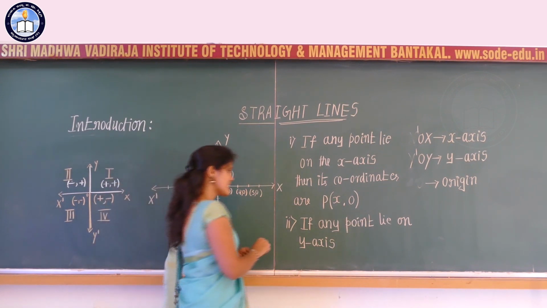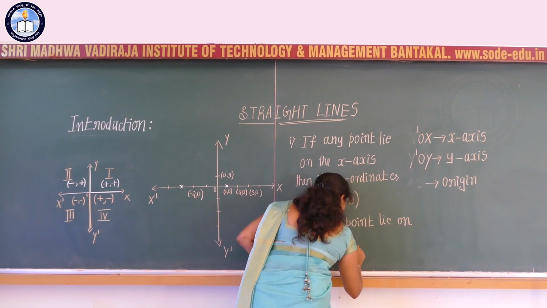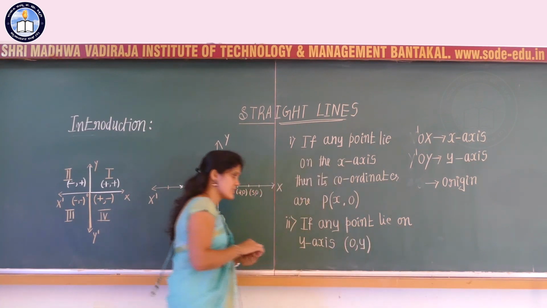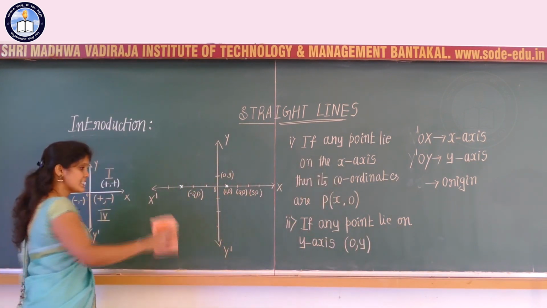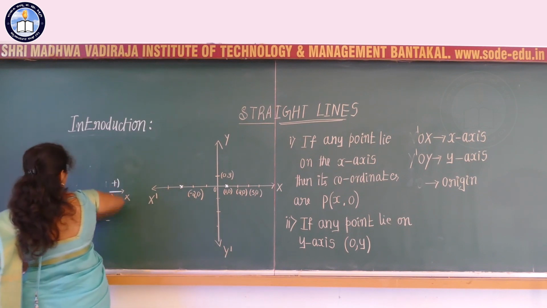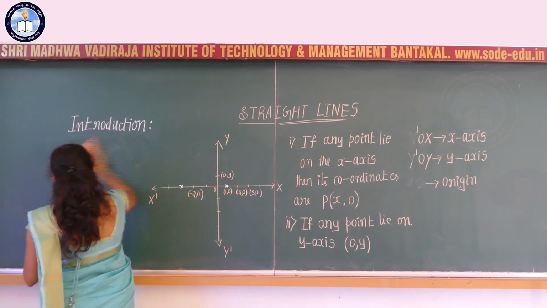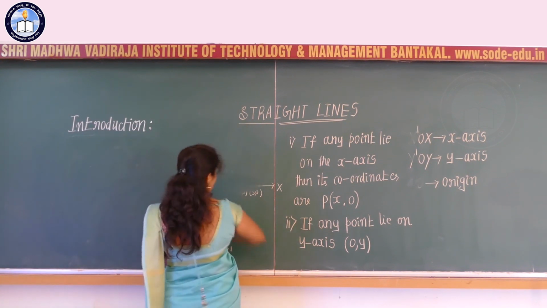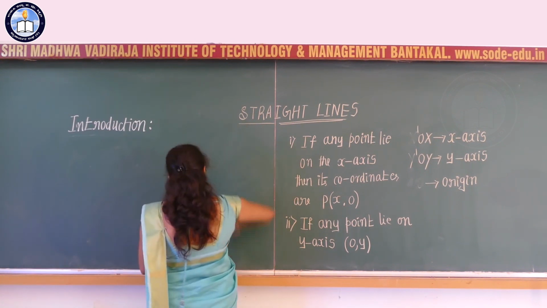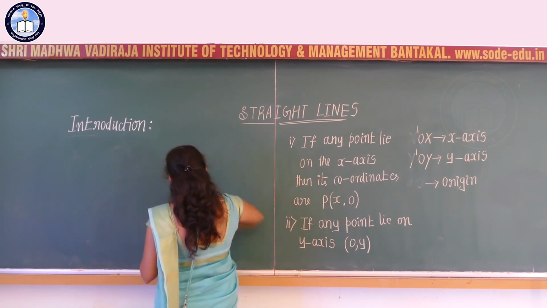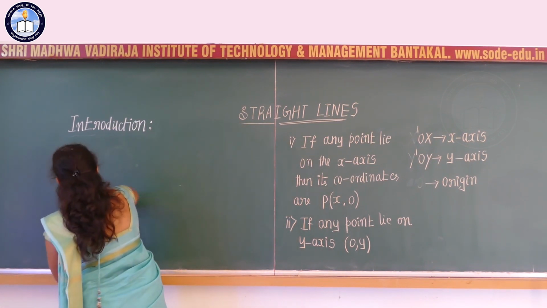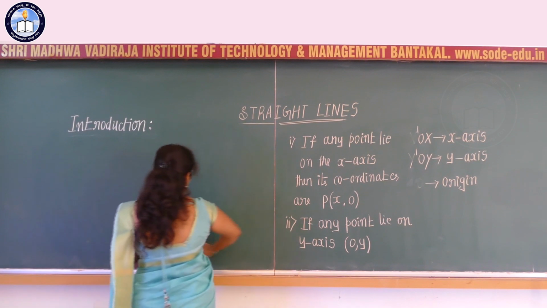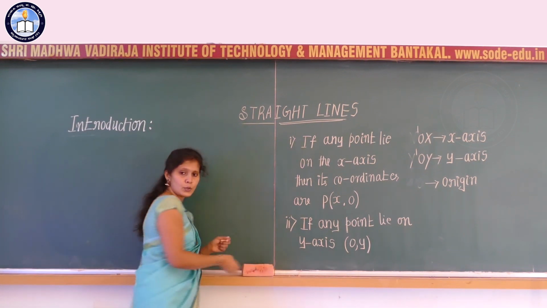So generally I can say that if any point lies on the y-axis, then its x coordinate is 0 and the y coordinate is present, and we can represent it like this, 0, y, as an ordered pair. With respect to each ordered pair, the first coordinate is with respect to the x-axis, the second is with respect to the y-axis.